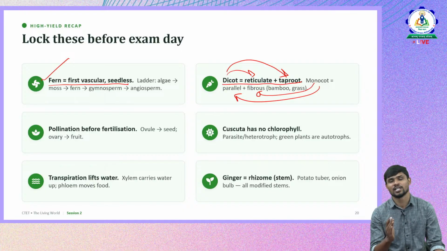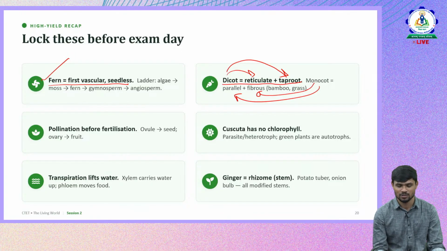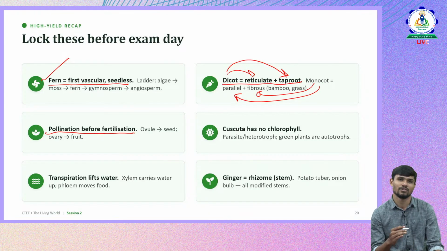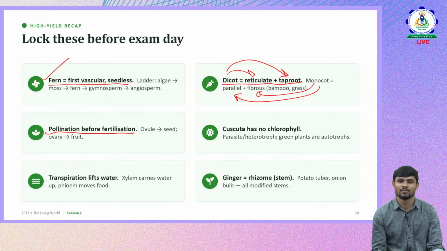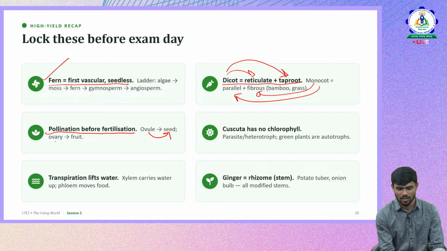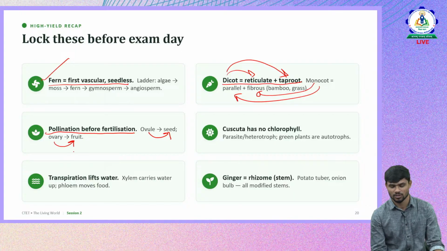So there is a relationship between root system and venation of the leaf, and how they are related to whether it is monocotyledon or dicotyledon, that is also one more important thing. And regarding pollination and fertilization, what happens in pollination? In pollination, pollen grains will be released, dispersed, and transferred into the female reproductive part, that is pollination. Whereas fertilization is fusion of male and female gametes. Then after fertilization, it is ovule that becomes seed and ovary becomes fruit. So this is one more important thing.